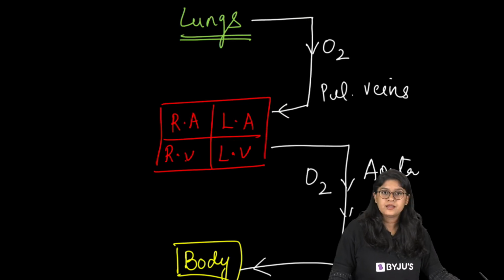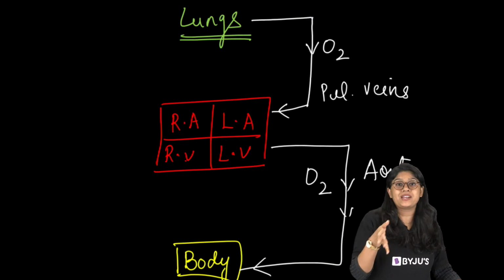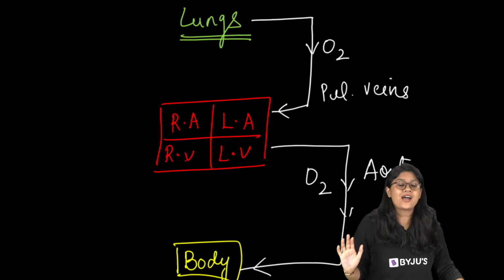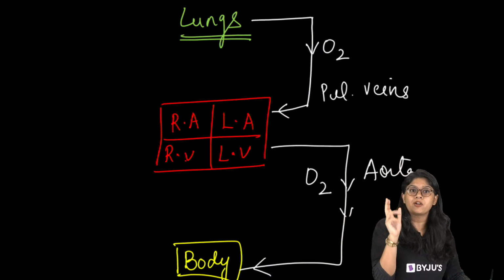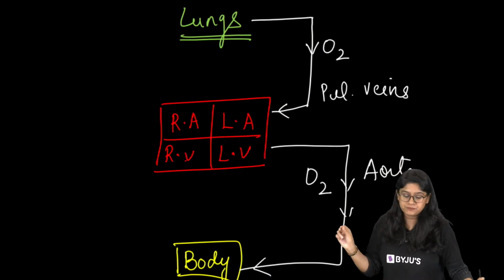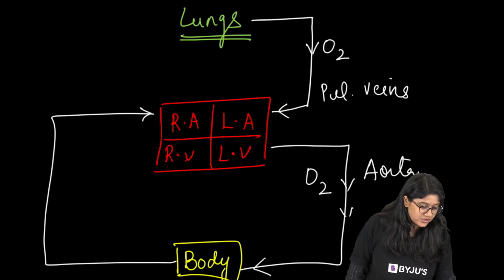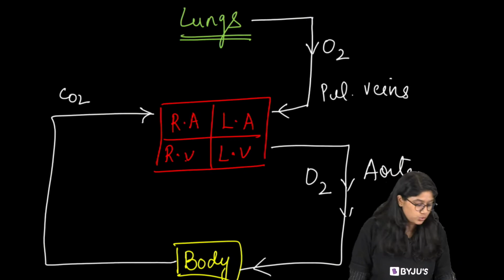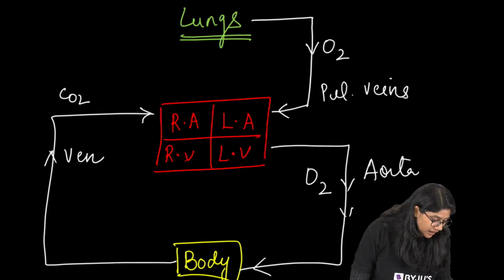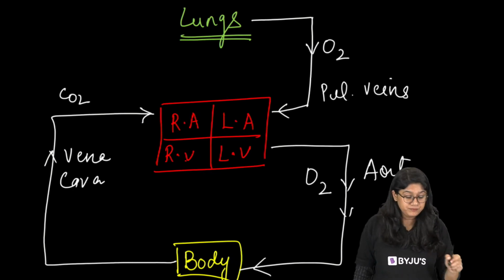Oxygen-rich blood. In this particular part, it asks you about the transportation, so even if you mention just this part, it's fine. You don't have to mention the valves. Don't think about the valves now. Then from the body, carbon dioxide-rich blood, CO2, moves through the vena cava into the right atrium.